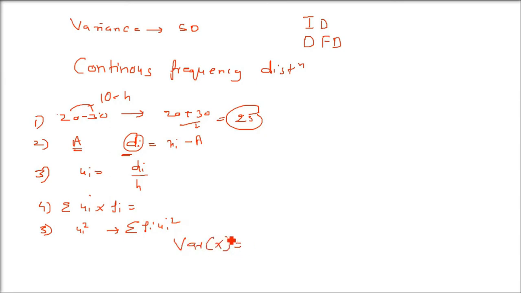Variance is basically the standard deviation precursor. So h square is what? Class interval. Then we have 1 by capital N. Capital N is sigma f, which is the sum of the frequencies. Then you have sigma fi ui whole square. Sigma fi ui square, this one, fifth one.